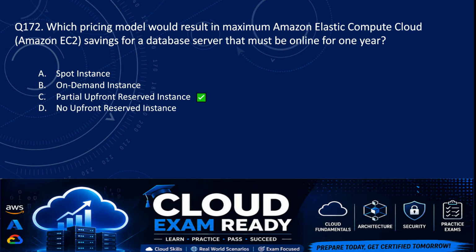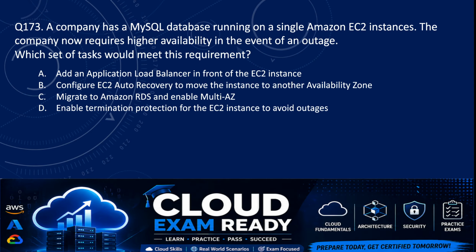Next, question number 173. A company has a MySQL database running on a single Amazon EC2 instance. The company now requires higher availability in the event of an outage. Which set of tasks would meet this requirement? So we have options.